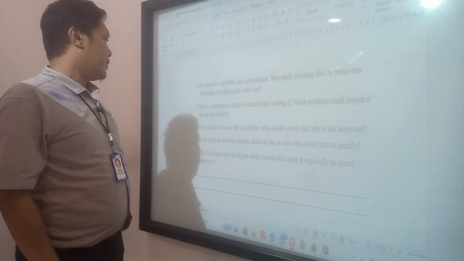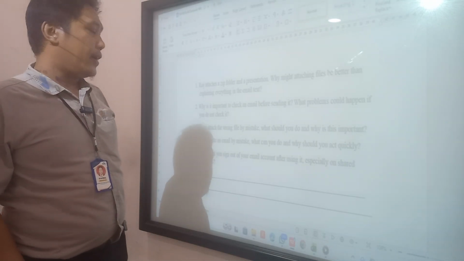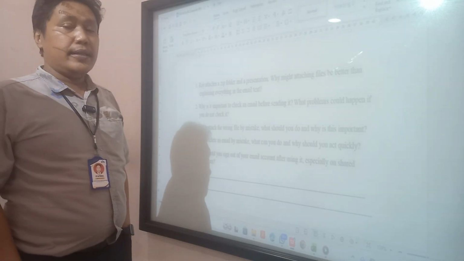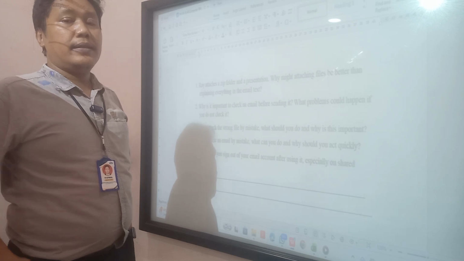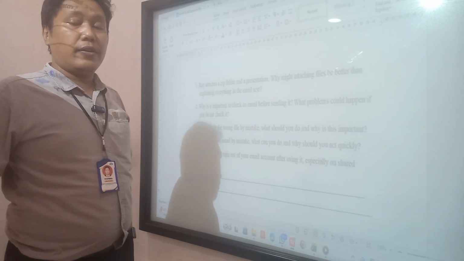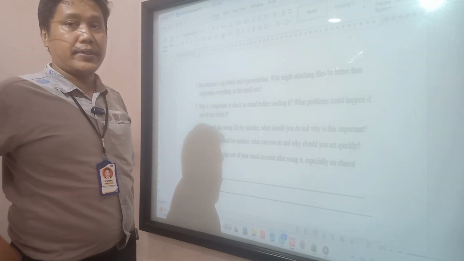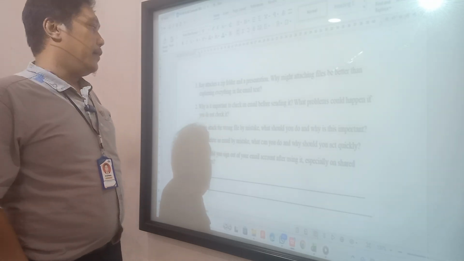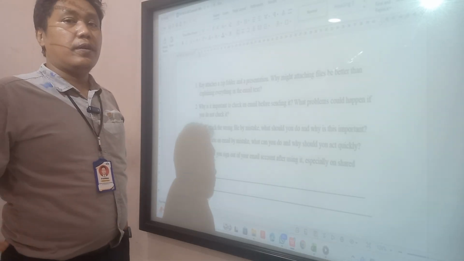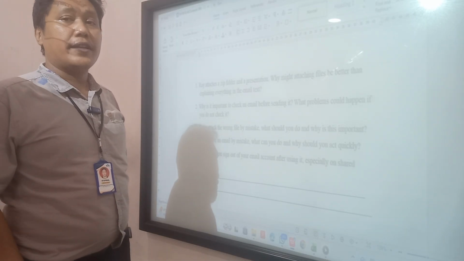Next, number four: if you delete an email by mistake, what can you do and where should you act quickly? In email, if we delete an email, it is not actually deleted or disappeared, but it goes into the trash box. So if we make a mistake, we can undo or take it back from the trash, restore it.